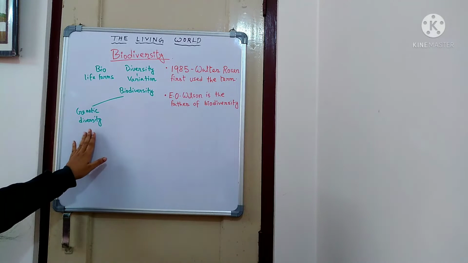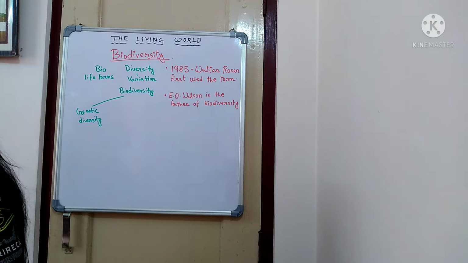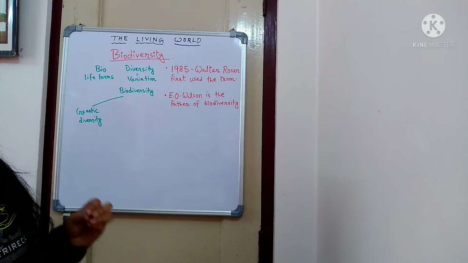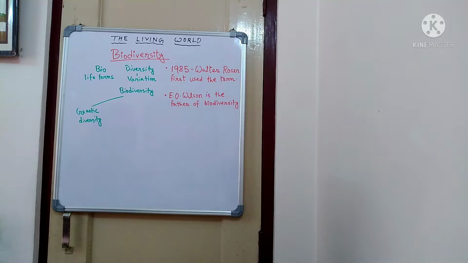From the genes. That means there are different types of genes. Maybe their chromosome number can vary, the size of the genes can vary. Different types of genes can be present, which carry different characters and characterize different phenomena of the organism, of the individual. So in that way we can see genetic diversity.